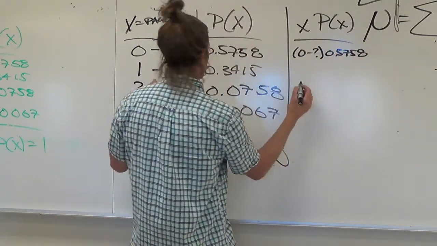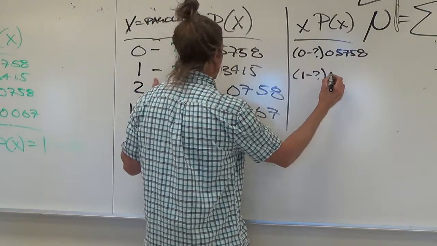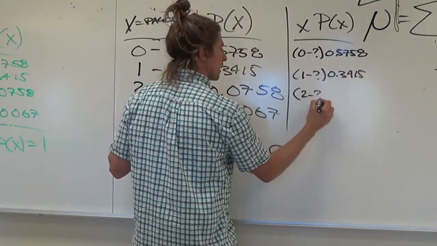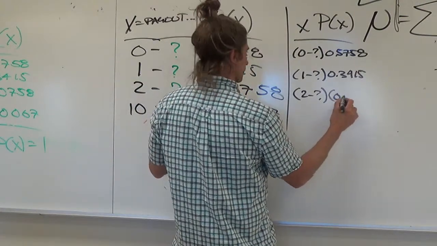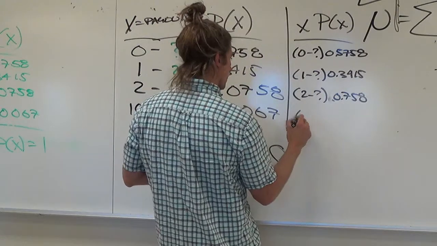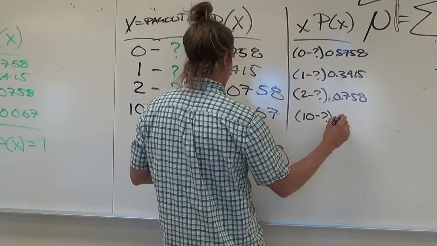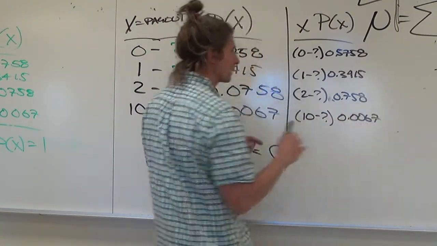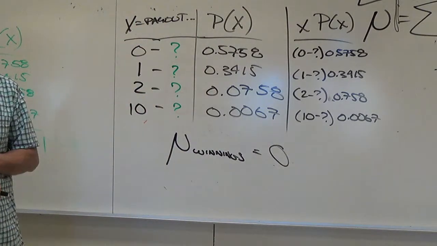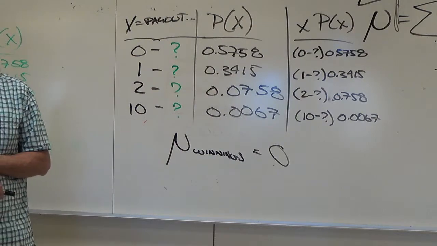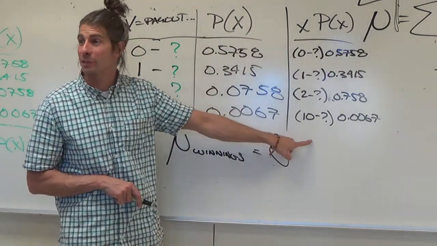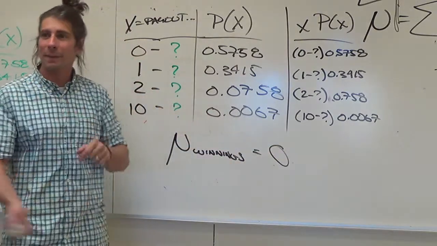0.5758. And this is going to be 1 minus question mark times 0.3415. And this is going to be 2 minus question mark times 0.0758. And this one's going to be 10 minus question mark times 0.0067. And what you'll do is you'll add all that up and set it equal to, careful, what do we want that to sum up to if we want the average to be 0? 0.